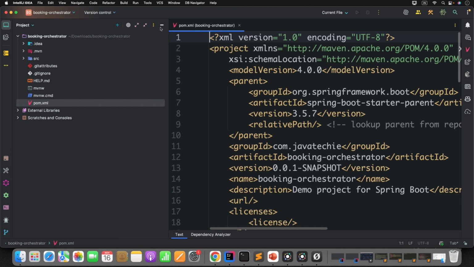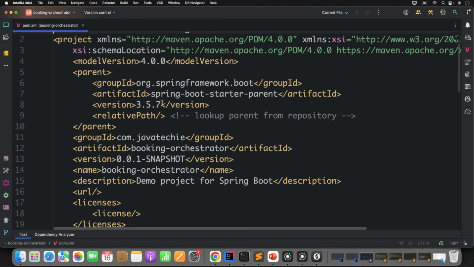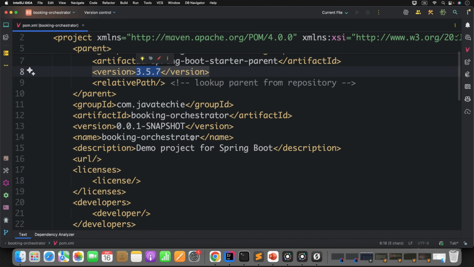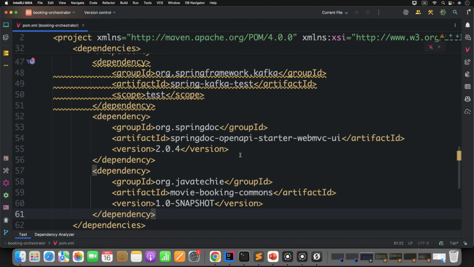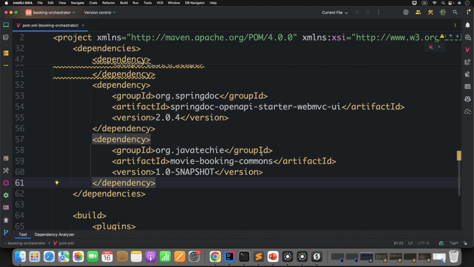Now go to the pom.xml. The version is the same, 3.5.7. Now what we'll do? I will add two more dependencies. One is the Swagger dependency and the second one is our common jar. Okay, because from this particular orchestrator I want to reuse the DTOs and all the event classes. That is what we kept inside our common jar file.